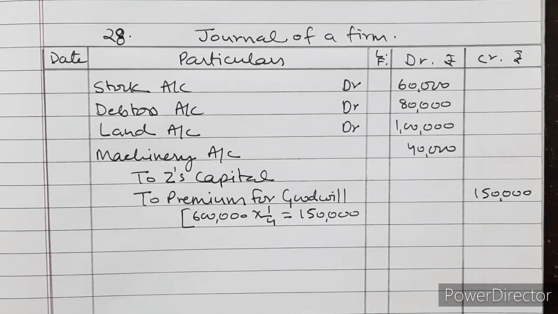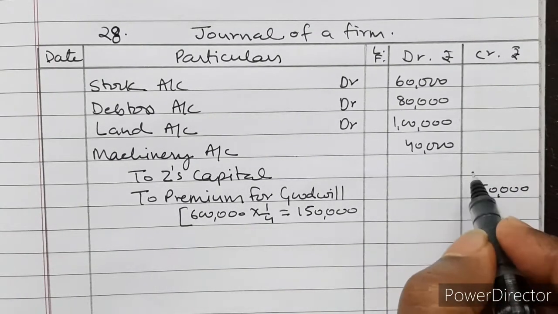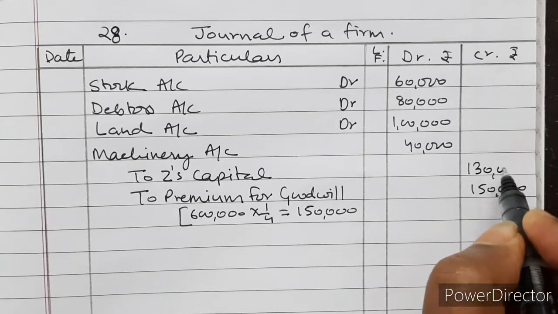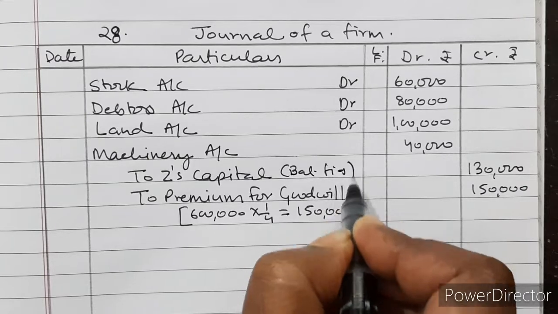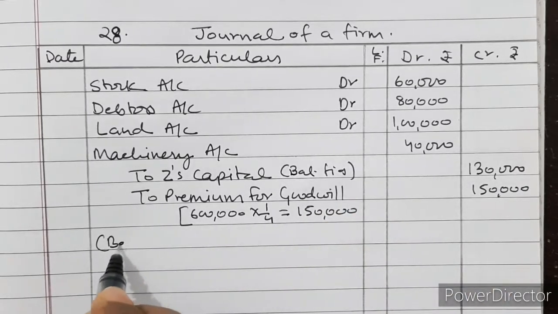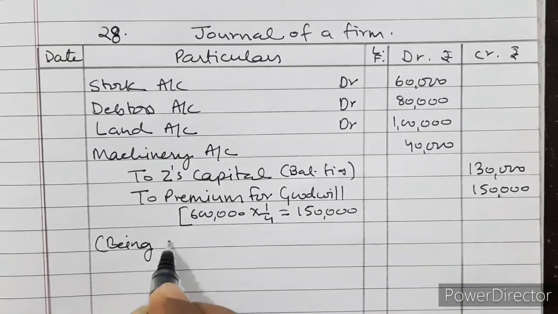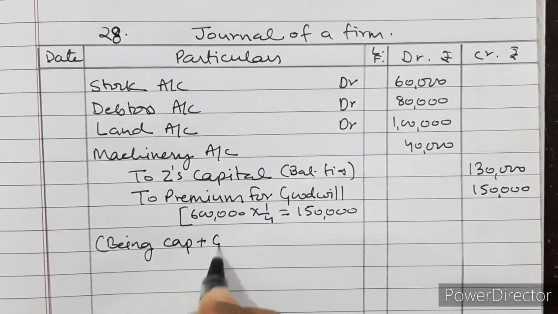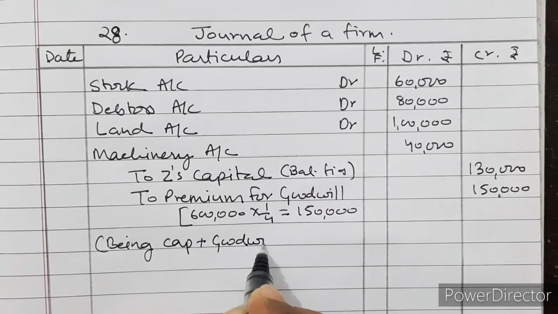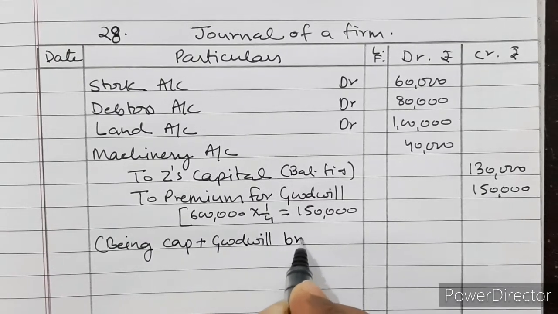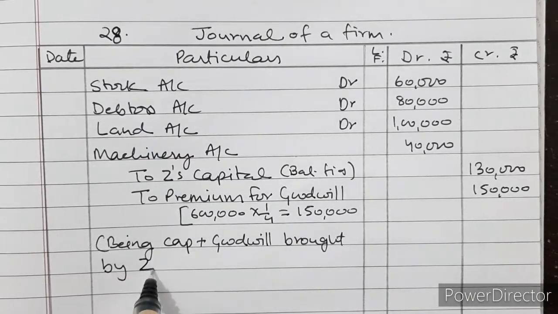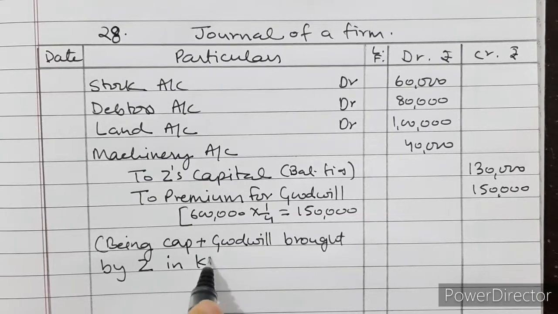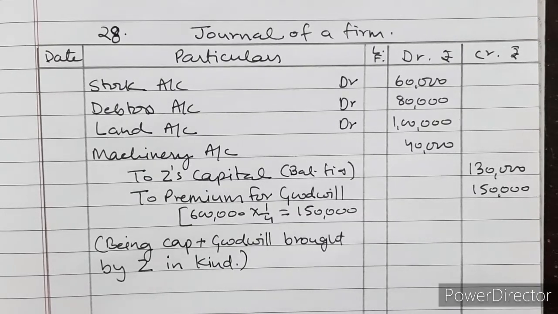So what is it? 1,30,000. This is the balancing figure. So being capital plus goodwill brought by Z in kind, not in cash but in kind.